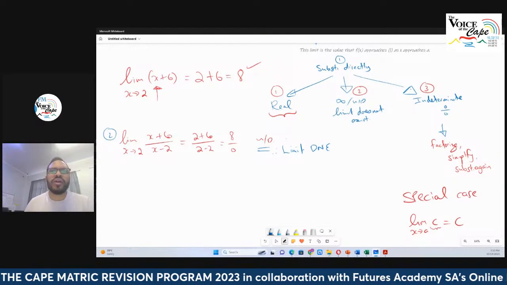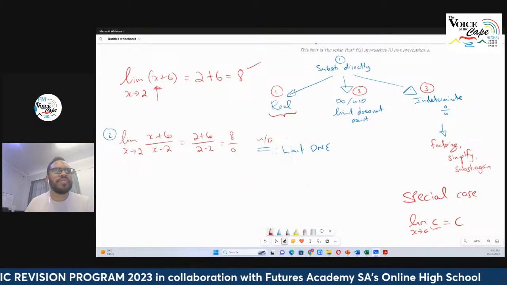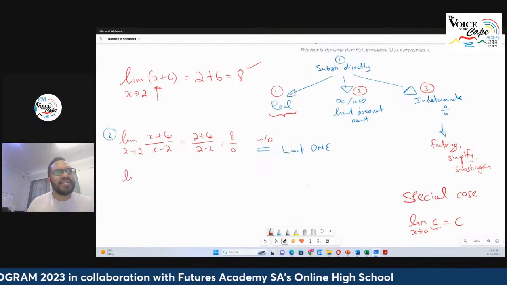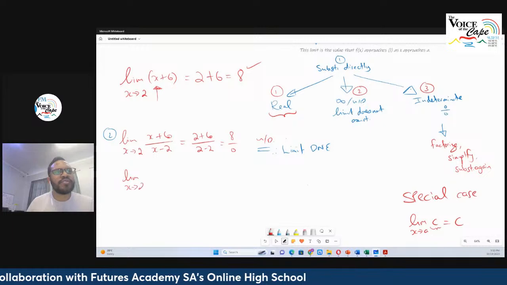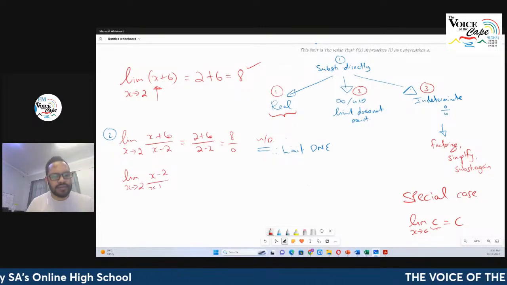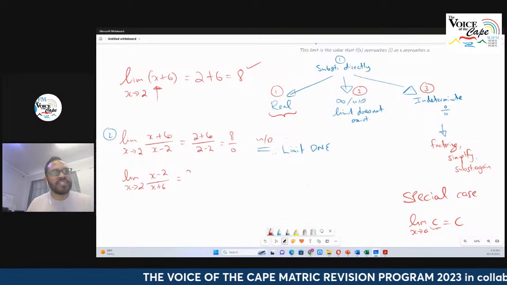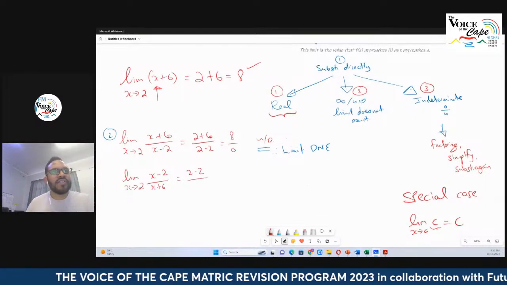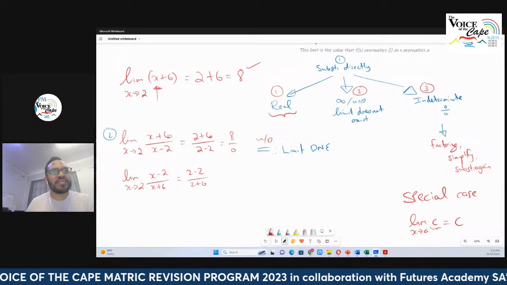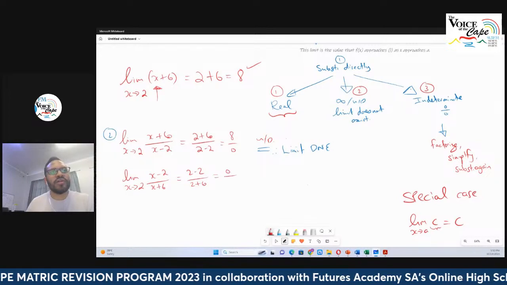Okay, let's turn the same one around just to get an idea of this example. If I take the limit as x approaches 2 of x minus 2 all over x plus 6, that's going to equal 2 minus 2 over 2 plus 6, and that's going to equal 0 over 8.